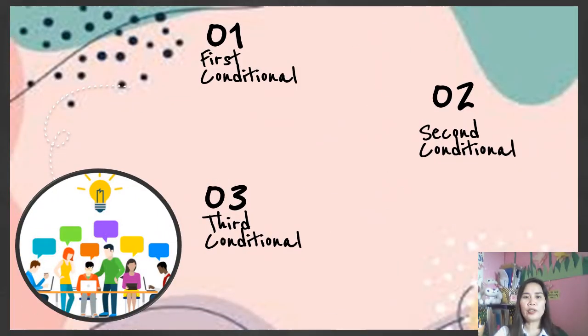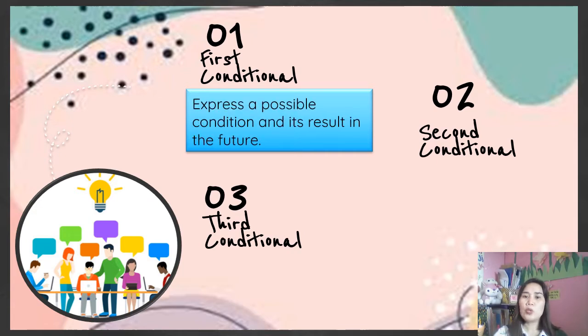So first we're going to discuss the type 1 or the first conditional. It is expressing a possible condition and its result in the future. So it refers to the present or future where the situation is real, and it is a possible condition and its probable cause.